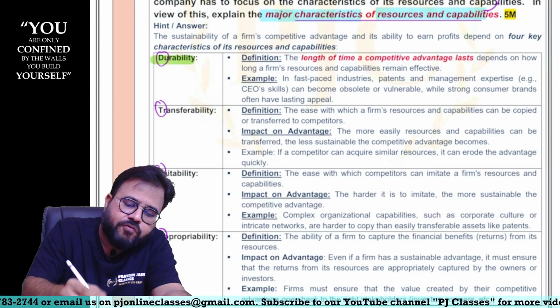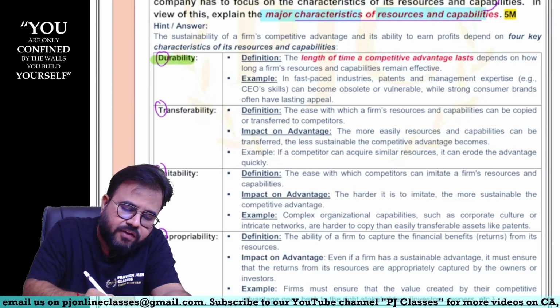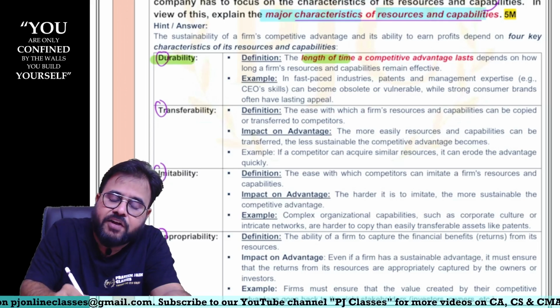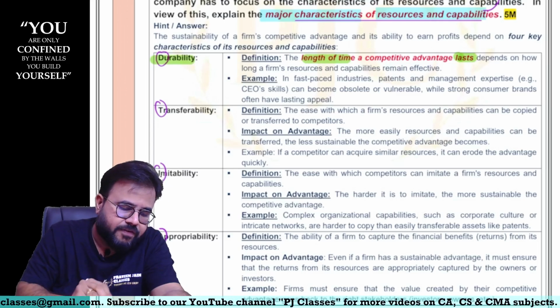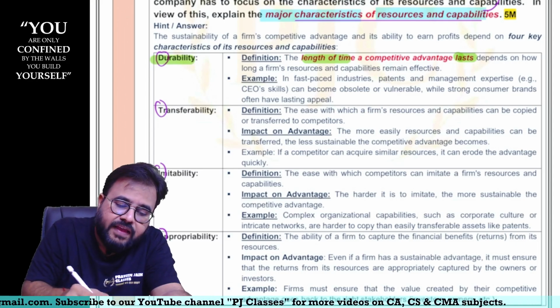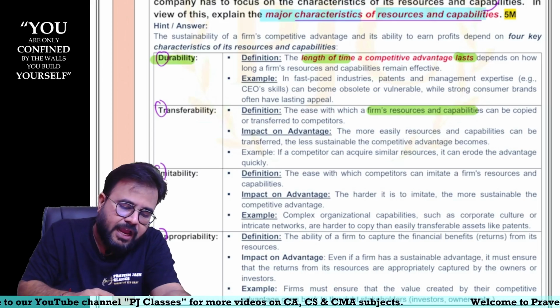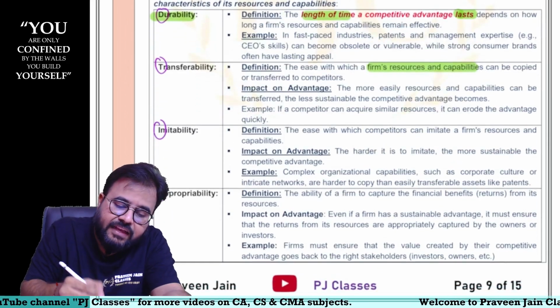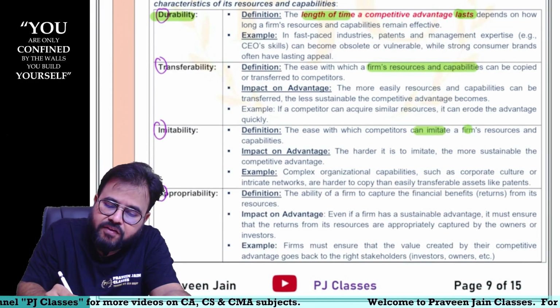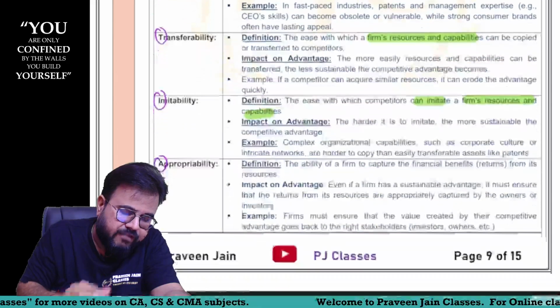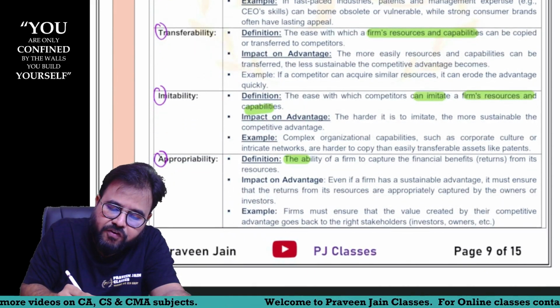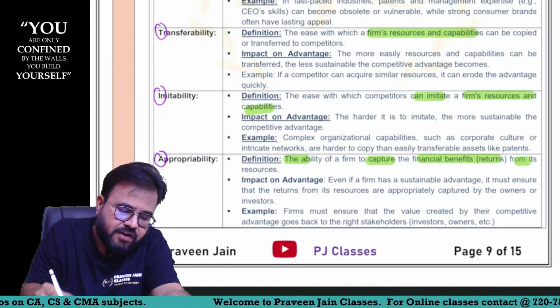So durability means what, sir? Long lasting. In other words, the length of time the competitive advantage lasts with the company. Transferability means what? The ease with which a firm's resources and capabilities can be copied. Immutability is nothing but what? The ease with which competitors can copy the firm's resources and capabilities. Appropriability, the ability of the firm to capture the financial benefits from its resources.